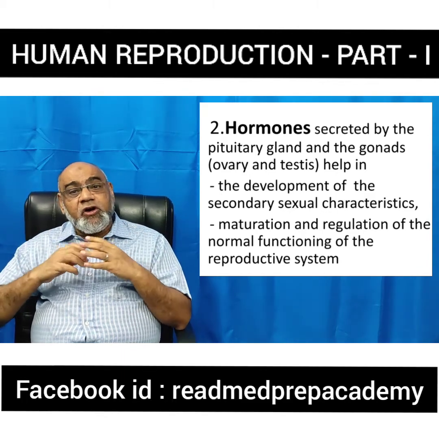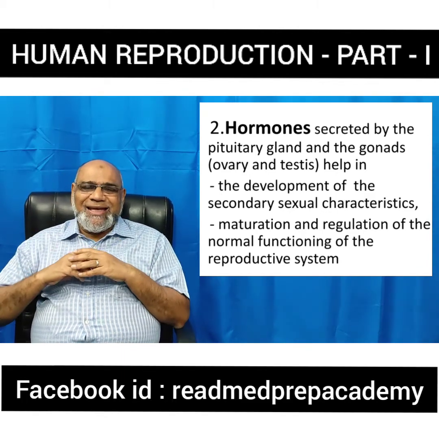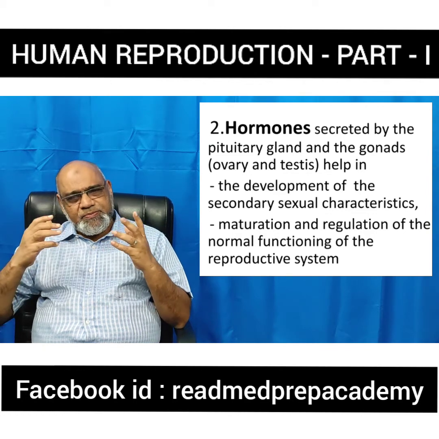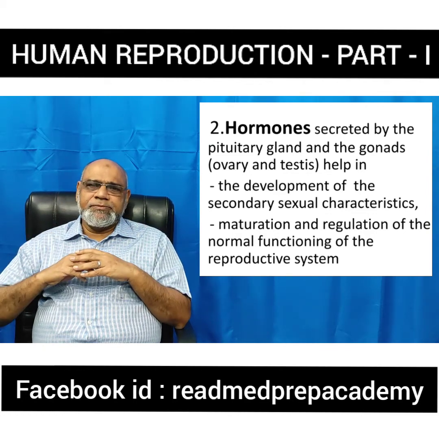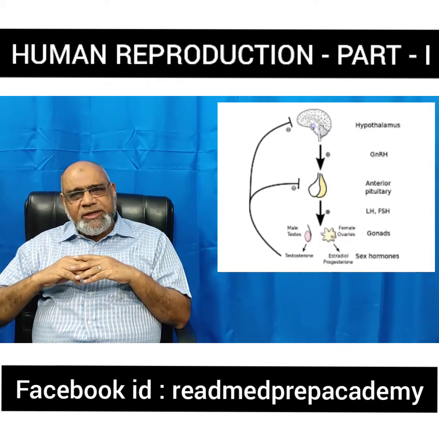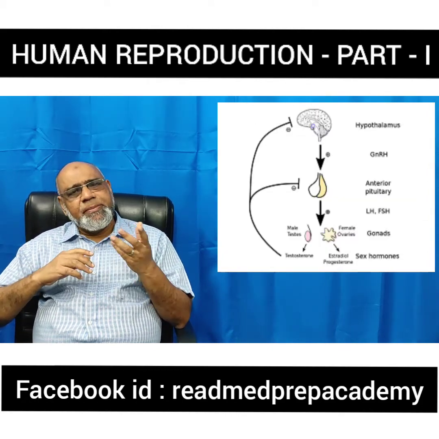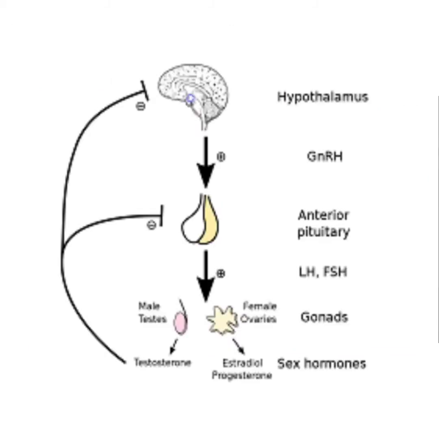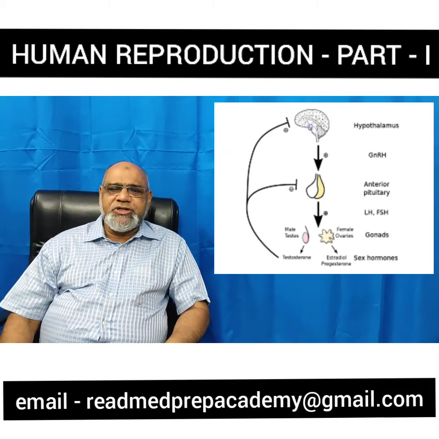For the development of the secondary sexual characters, like the body structure, height, weight, the growth of the mustache in the males, the growth of the pubic hair in the males and the females, the development of the sexual organs, maturation, and regulation of the normal functioning of the reproductive system. For all these purposes, hormones are very essential.